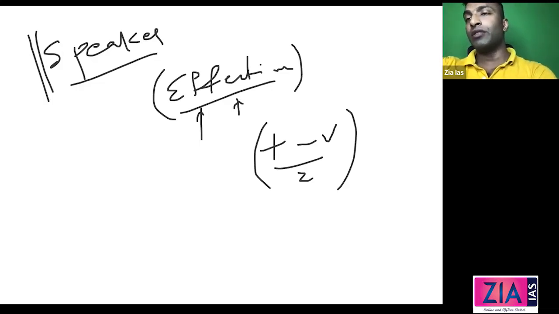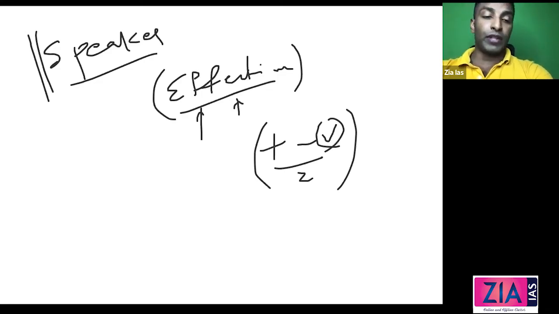The vacancy could be because of death or resignation or defection or anything. So total minus vacancies divided by 2 plus 1 at least. So at least 50% of the effective members, which exclude the vacancies. Now a 14 days notice will be given to the speaker, and it has to be supported by 50 members of the Lok Sabha. Any resolution with respect to the removal of the speaker should be supported by 50 members of Lok Sabha. 14 days prior notice should be given, and effective majority.